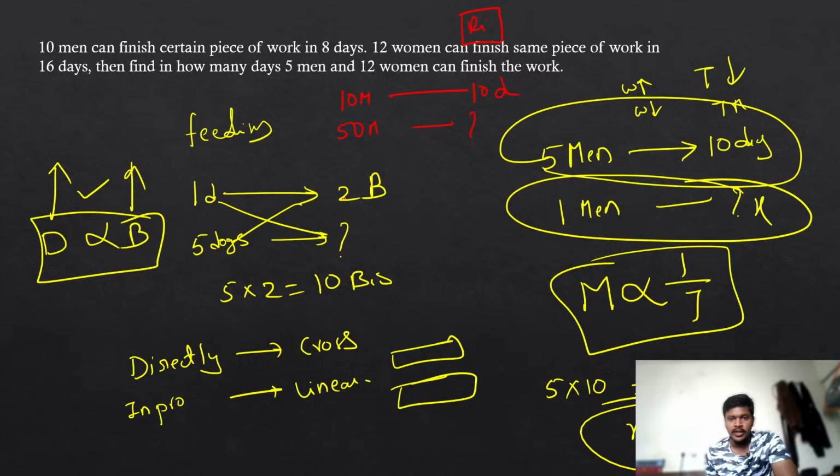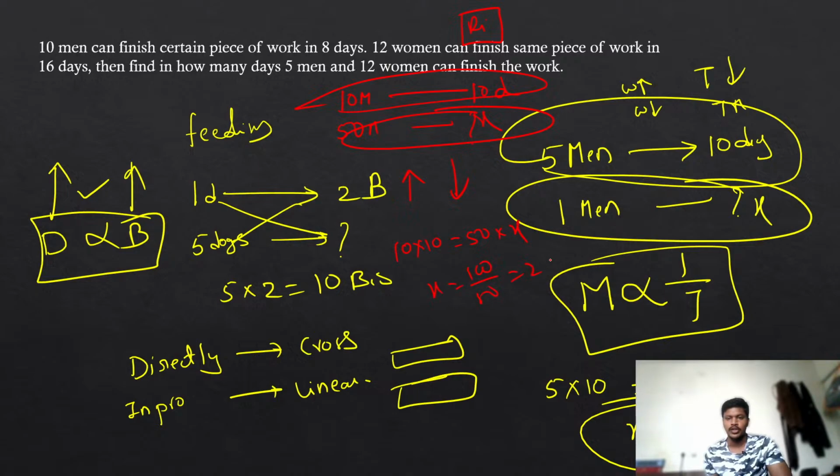Now see, if the number of people is increasing, the rice bag is going to finish faster. It means it will last for fewer days. That is inversely proportional. So when you are having inversely proportional, you have to do linear multiplication. That means you have to multiply these two with these two. So 10 into 10 will be equal to 50 into x. So x is going to be 100 by 50, which is only 2 days.